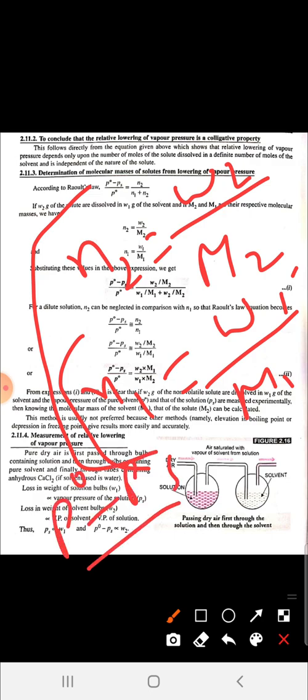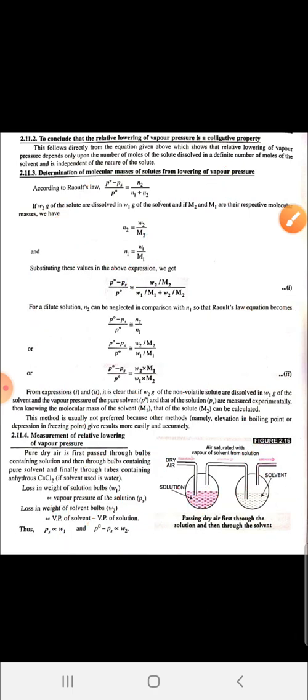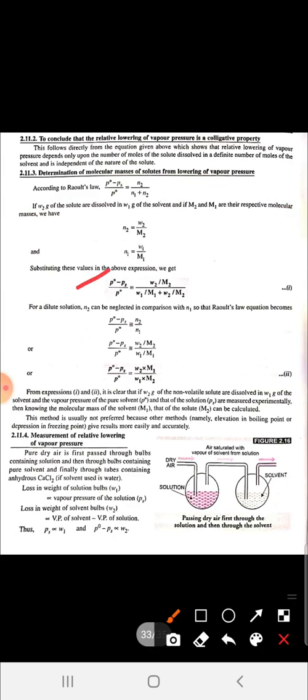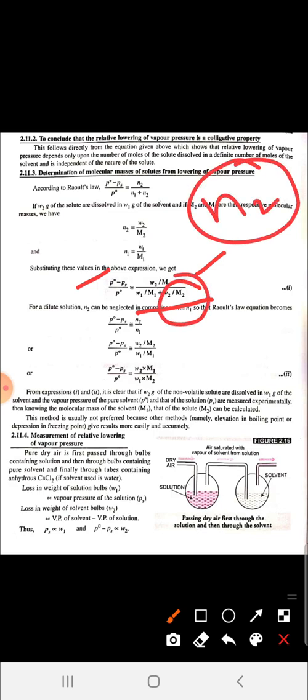P naught minus Ps upon P naught is equal to N2 upon N1 plus N2. When you put this formula, you get the equation P naught minus Ps upon P naught is equal to W2 upon M2 upon W1 upon M1 plus W2 upon M2. Now we will neglect this W2 upon M2, that is N2, because we are taking a very dilute solution.